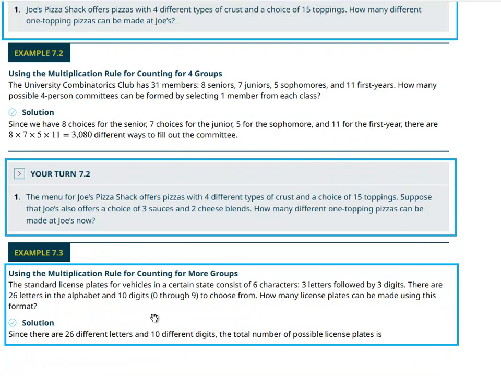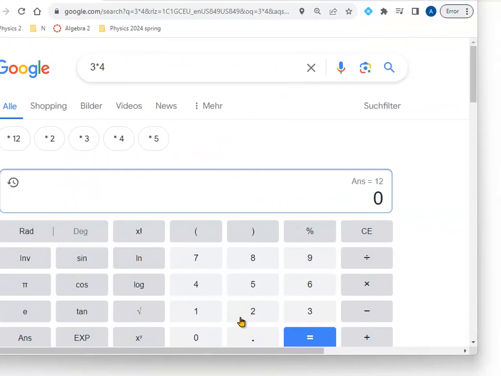That's what it's doing. So this one is about license plates here, and this applies to Alaska. 3 letters followed by 3 digits. So how many possibilities are there? Well, it's going to be 26 times 26 times 26, and then for the digits, it's 10 times 10 times 10, because of here the alphabet and here the number of digits you have. So this is the way to compute it.